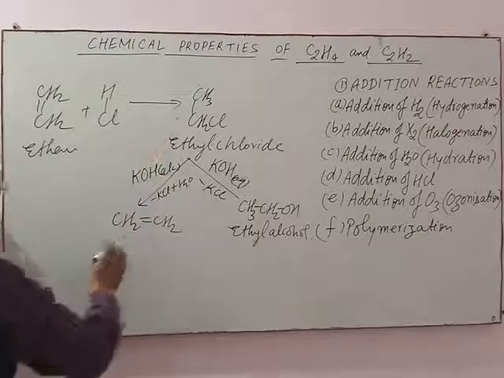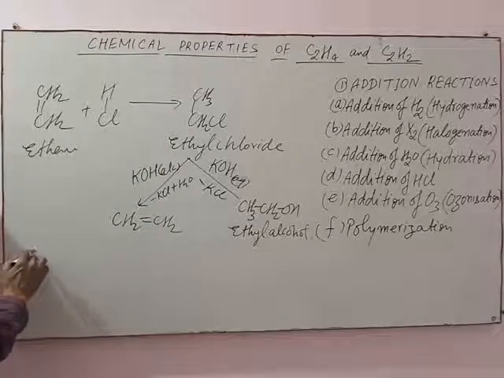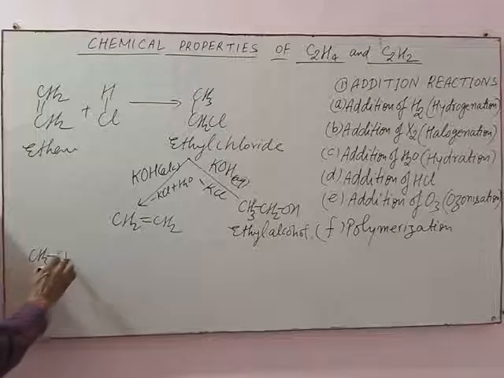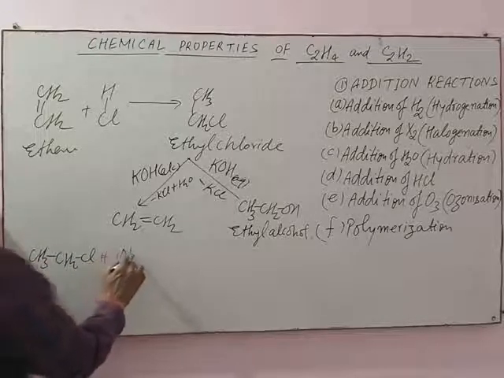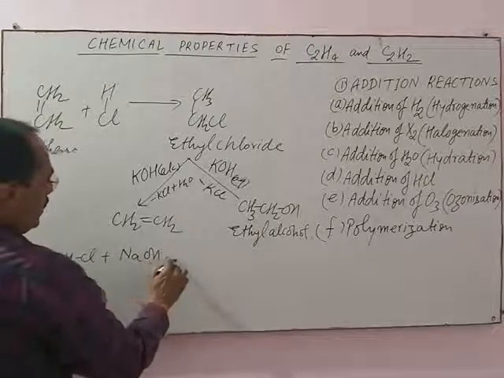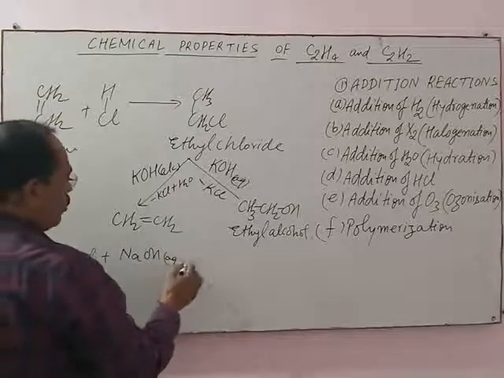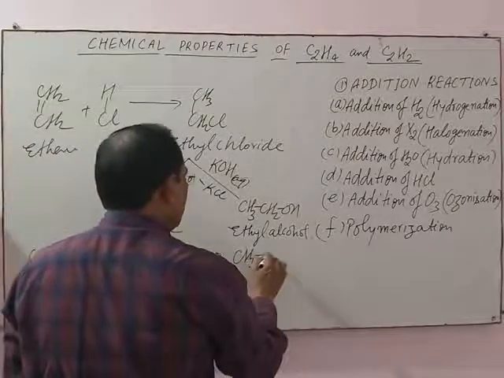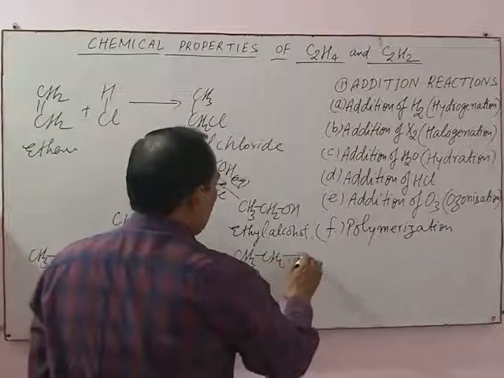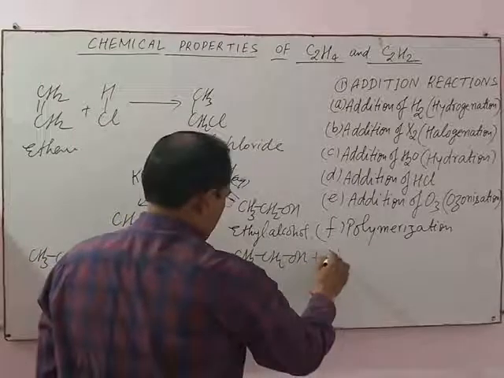The complete reaction can be written as CH3CH2Cl plus NaOH aqueous or KOH aqueous gives CH3CH2OH plus NaCl.